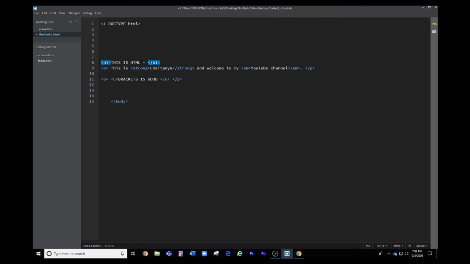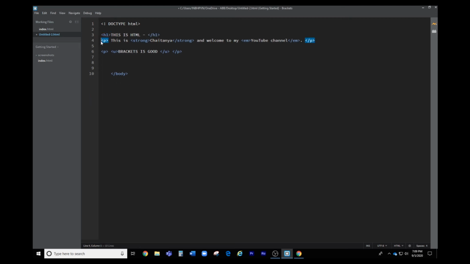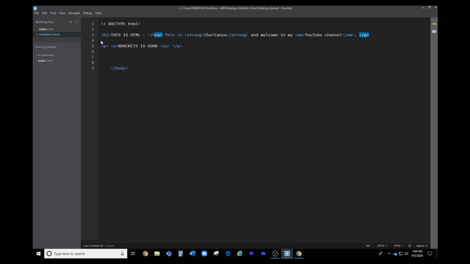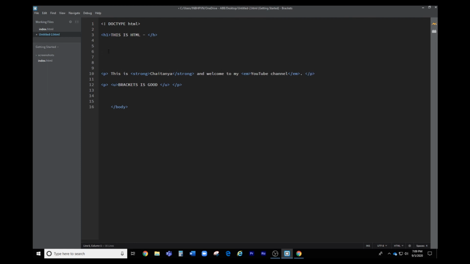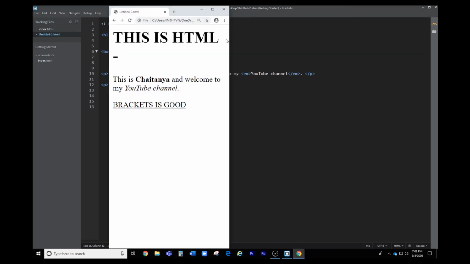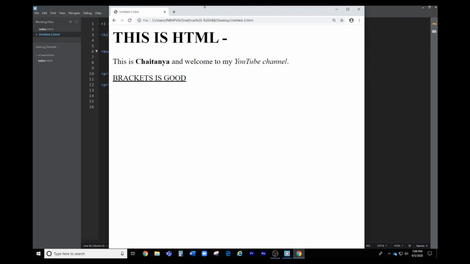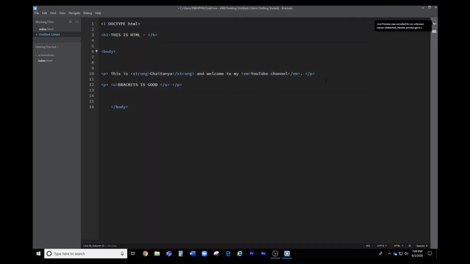It must be below the h1 or the title tag, anything you can use. So that's it. And now just paste it in any of the lines. And now when I show you the live preview, there's no change because I haven't done anything. It's the same. I haven't saved it, but still if I save it and show it to you, it will come the same. So now you learned about the live preview.